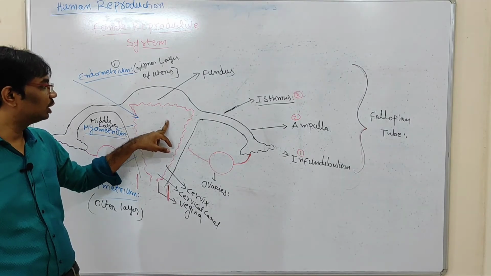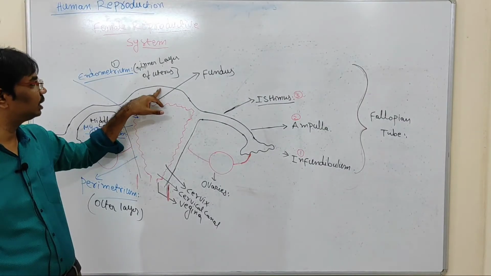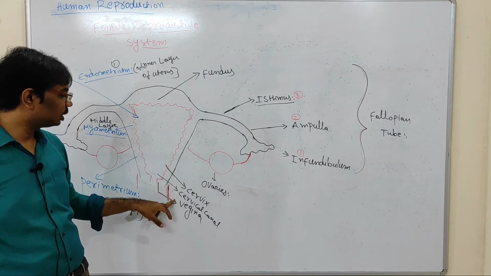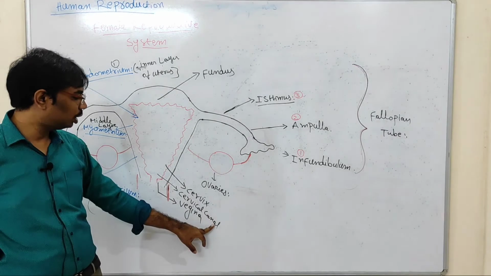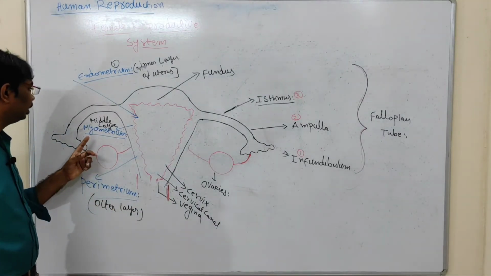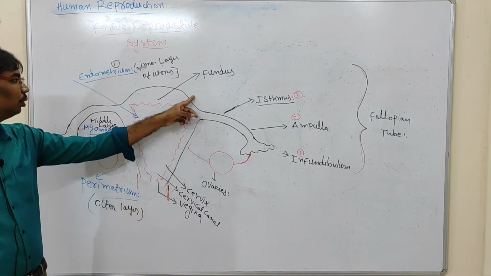So the uterus, the widest part of the uterus present in the upper region is called fundus, and the narrow region of the uterus is called cervix. The cervix opens into the cervical canal. The cervical canal opens into the vagina. Again here, this triangular shape is called uterus.